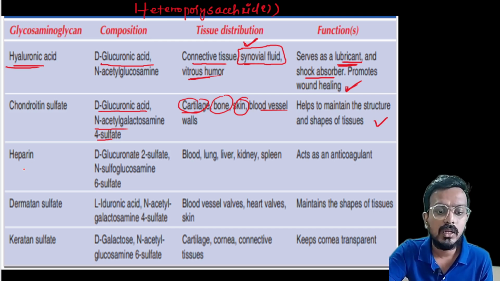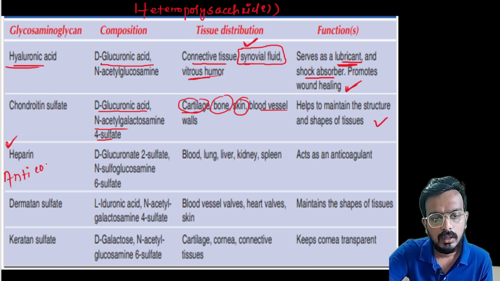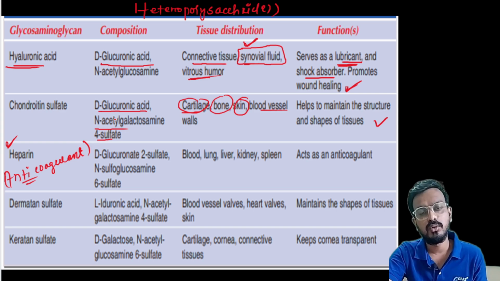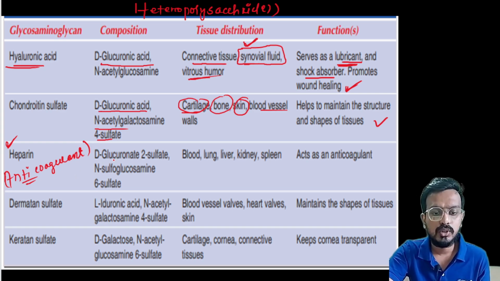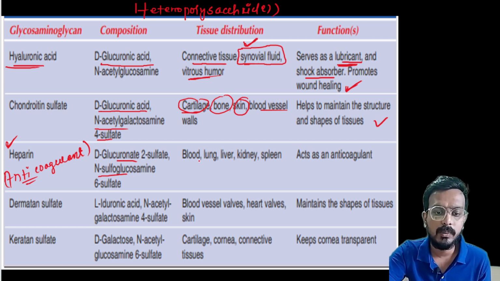Next is heparin. Heparin, you know, is very important. Heparin is an endogenous anticoagulant. It prevents blood coagulation. It is composed of 2-sulfate uronate and glucosamine 6-sulfate. It is present in your blood, lung, liver, kidney, and spleen. So it acts as an anticoagulant.